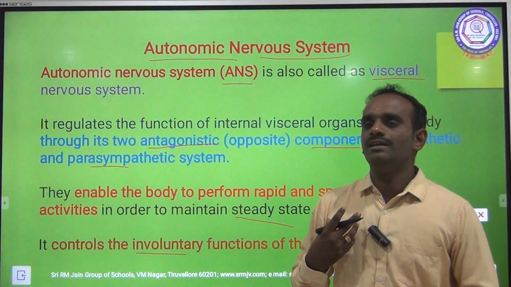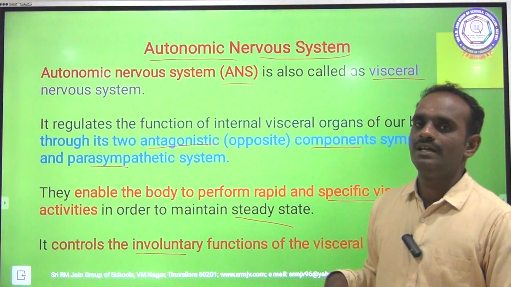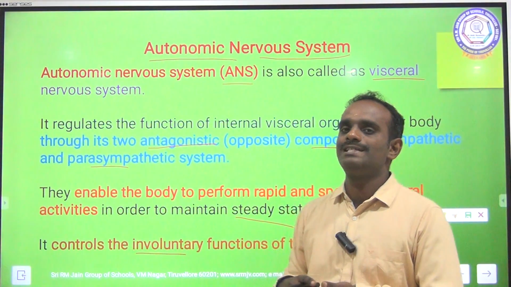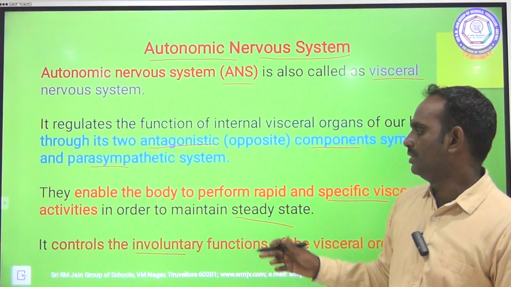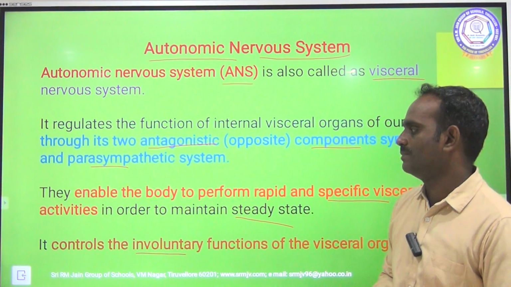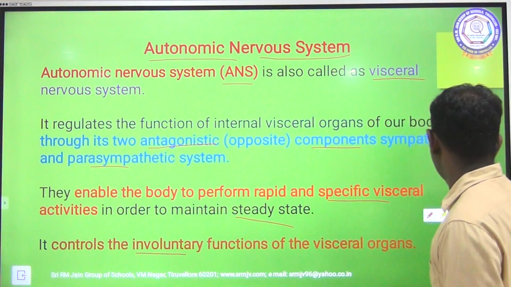Digestion is one of the main functions of the digestive system. It starts from the mouth till the anus. So all these organs perform their role. It is controlled by the ANS, the autonomic nervous system. It controls the involuntary functions of the visceral organs.